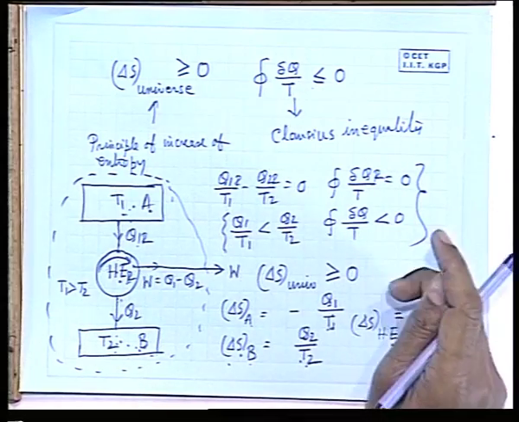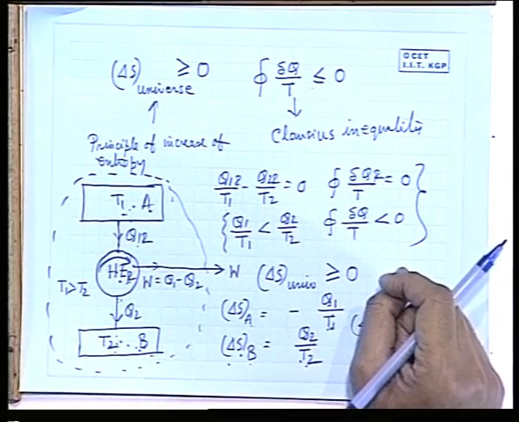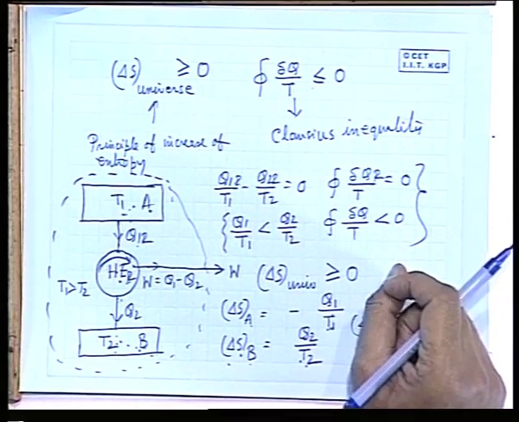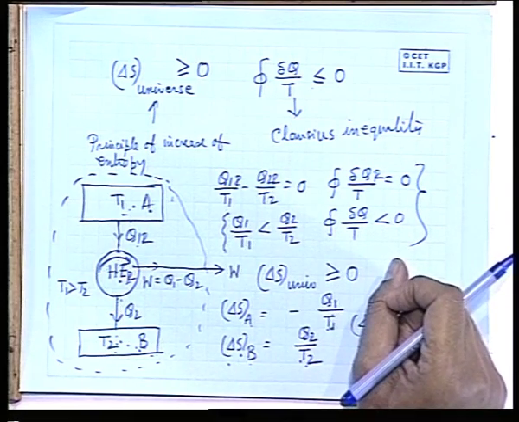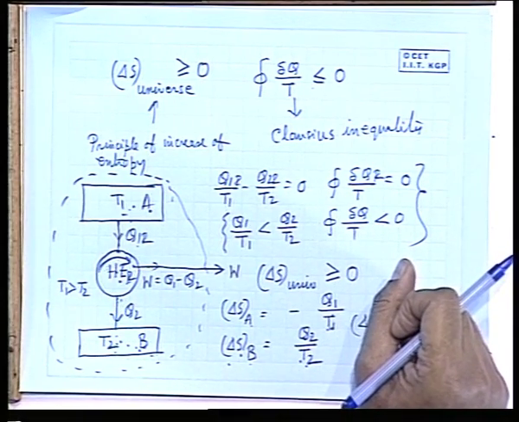Starting from the basic second law, Carnot's theorem says that the efficiency of a reversible engine is the maximum one when operating between the same temperature limits, and for all reversible engines this is a unique value when they are operating between the same temperature limits. This gives Q1 by Q2 is T1 by T2, or Q1 by T1 is equal to Q2 by T2.